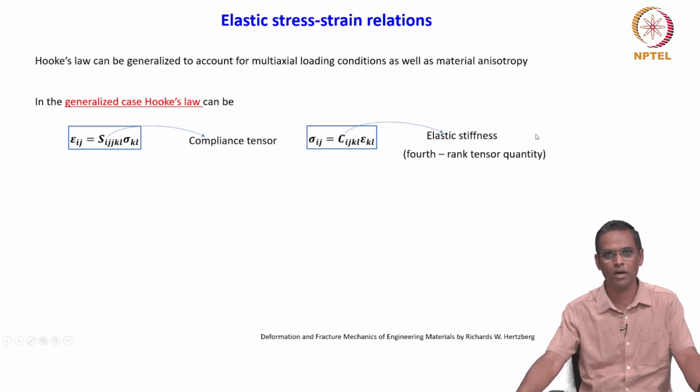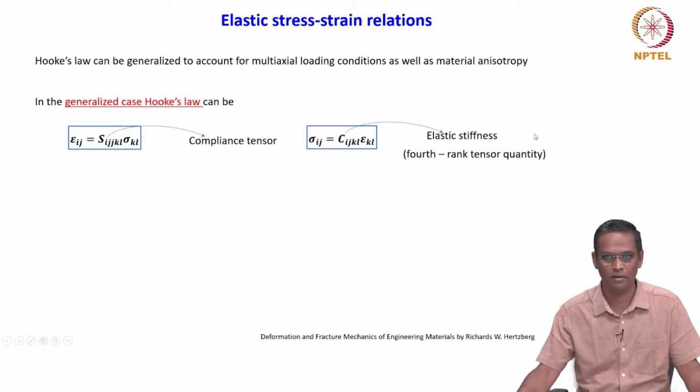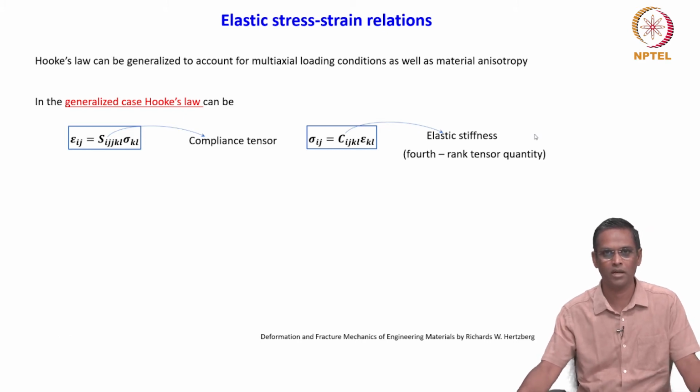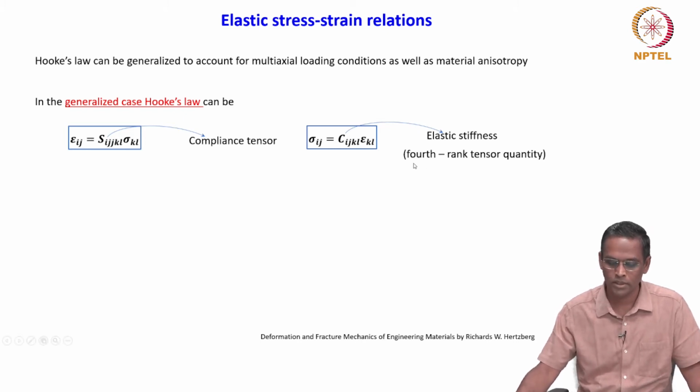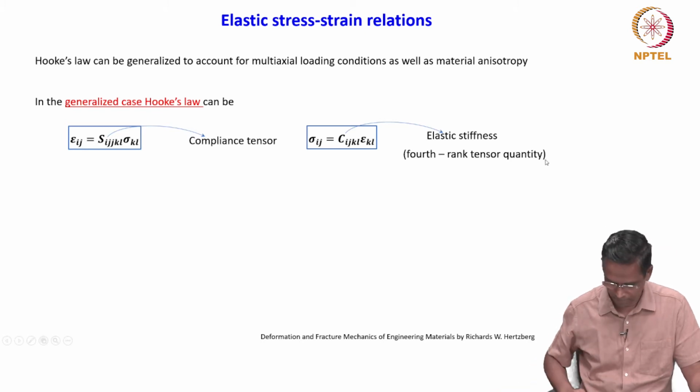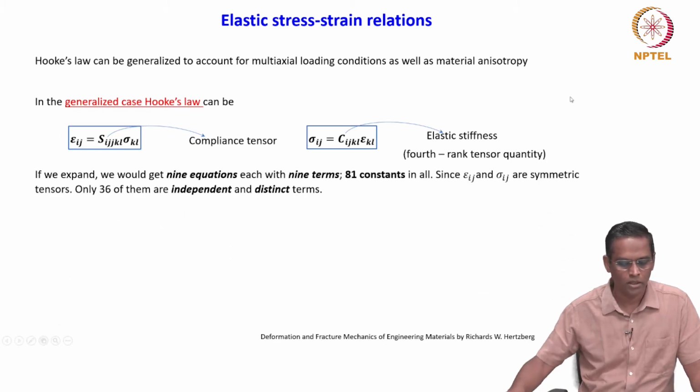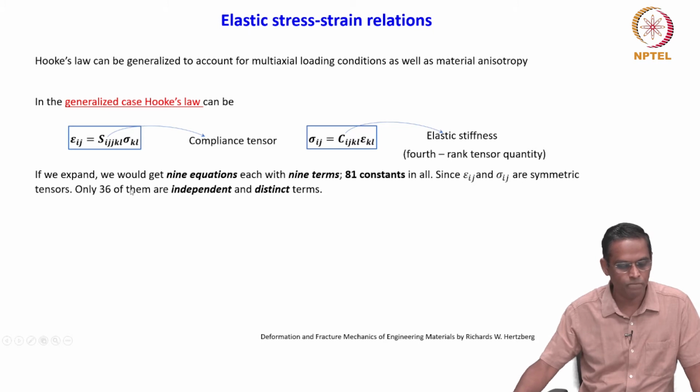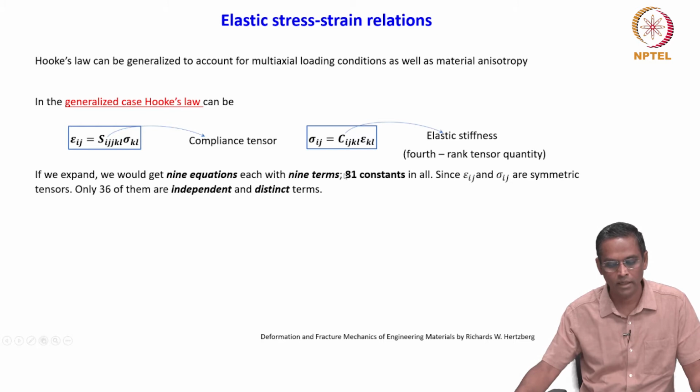So we now know how many constants it will have, right. We just looked at the formula, 3 to the power n. So this is a fourth rank tensor quantity. Suppose if you expand, you would get 9 equations each with 9 terms, so a total of about 81 constants.